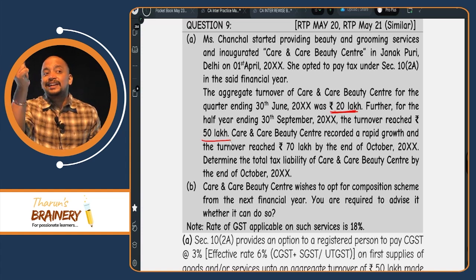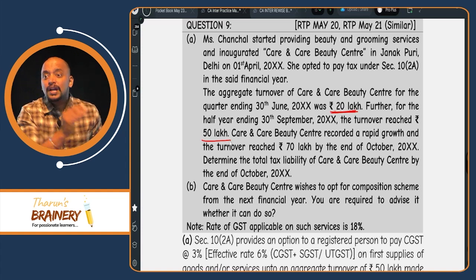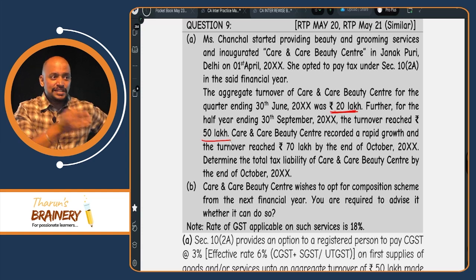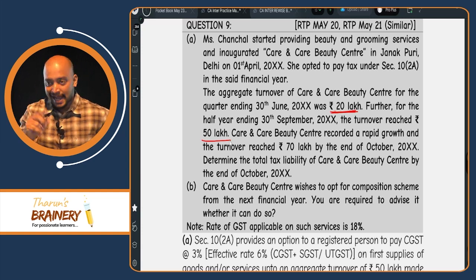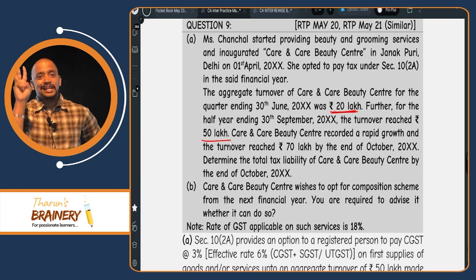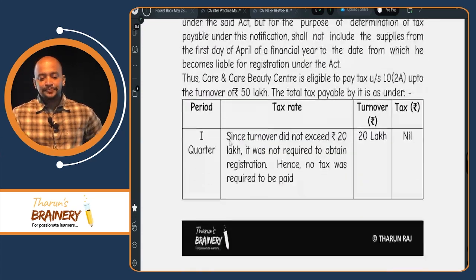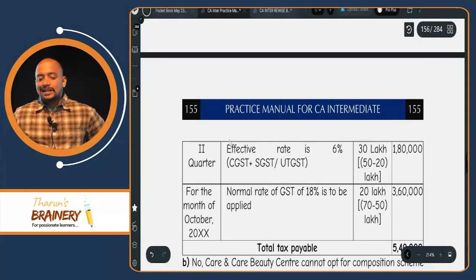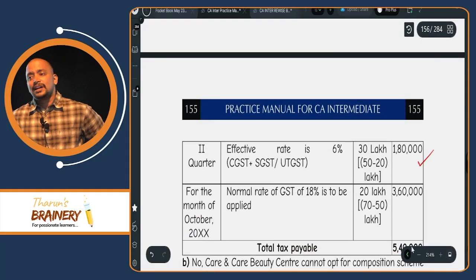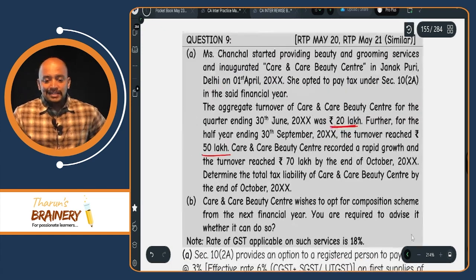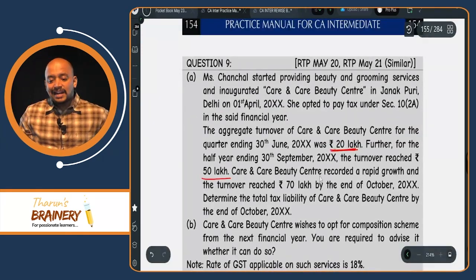While paying GST under composition scheme, we need to take out the pre-registration turnover. What is the pre-registration turnover? 20 lakhs. So, 50 lakhs minus 20 lakhs, 30 lakhs. On the 30 lakhs, how much is 6%? So, 1,80,000 they need to pay for the second quarter. Understood? Next again. Thereafter, they reached 70 lakhs.